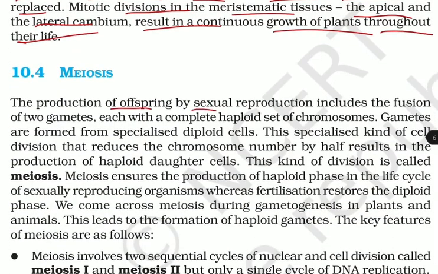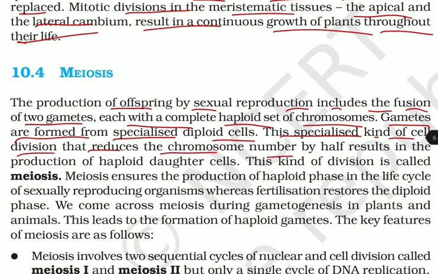Meiosis. The production of offspring by sexual reproduction includes the fusion of two gametes, each with a complete haploid set of chromosomes. Gametes are formed from specialized diploid cells, and this specialized kind of cell division that reduces the chromosome number by half results in the production of haploid daughter cells. This kind of division is called meiosis.